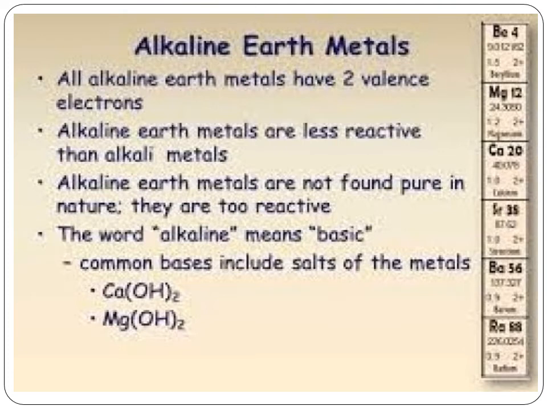Next, the alkaline earth metals are not found pure in nature. They are too reactive. The word alkaline means basic. The common bases include calcium hydroxide and magnesium hydroxide. They are alkaline in nature. Metal oxides are found in the earth's crust. With the exception of beryllium, all are known as alkaline earth metals.